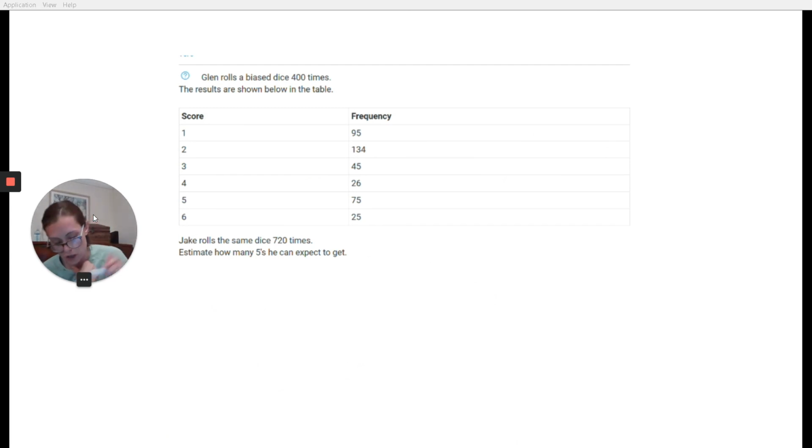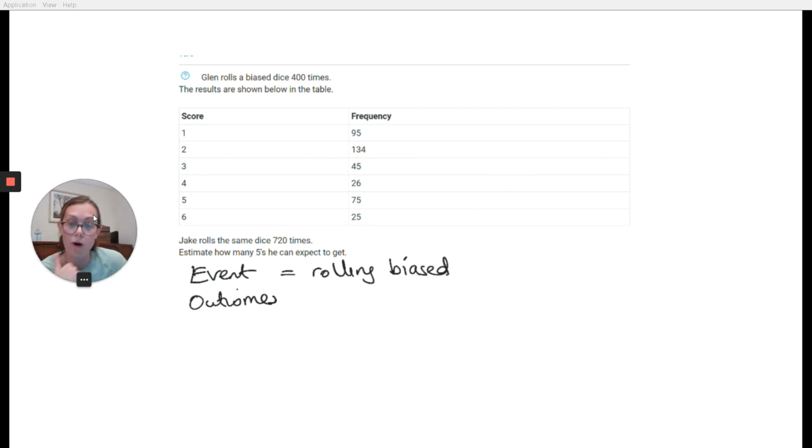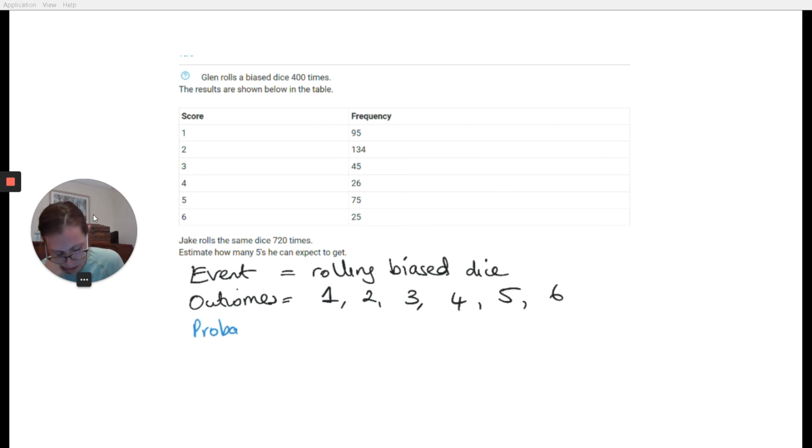So we set up the problem exactly the same, never changes no matter how hard or how easy the question is. We say, okay, what is the event? What are the outcomes? So here the event is rolling a biased dice. So it's biased, which means that one outcome is more likely than the other. So rolling a biased dice. Your outcomes then could be 1, 2, 3, 4, 5, and 6. And if we were going to work out your probabilities